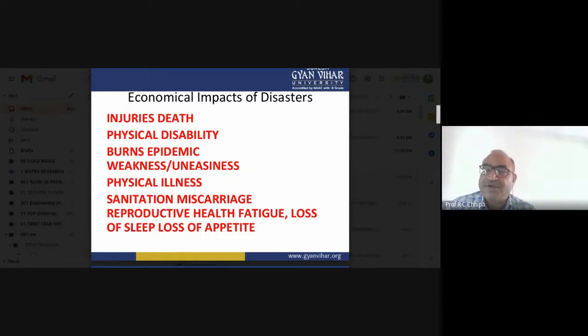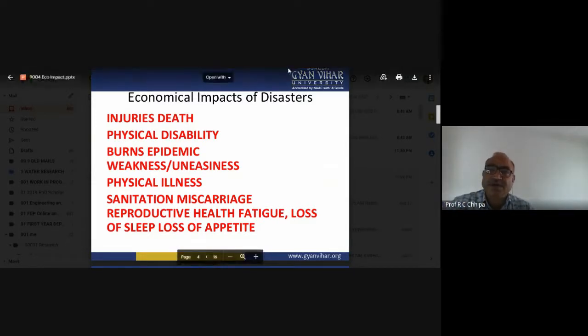Then we have physical disability. During the earthquakes in Latur, Maharashtra and Bhuj, Gujarat, there were losses of people. In the case of drought, many people died, and in the case of floods, recently in 2013, there was the Kedarnath disaster. In that, many people were injured and many lost their lives.